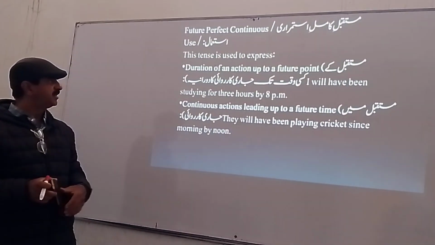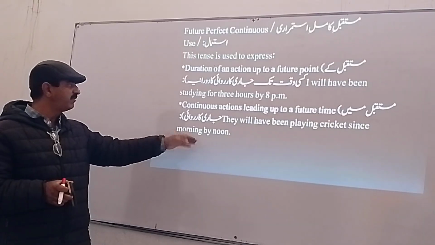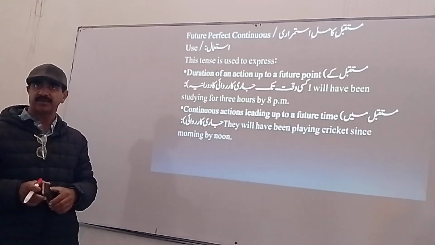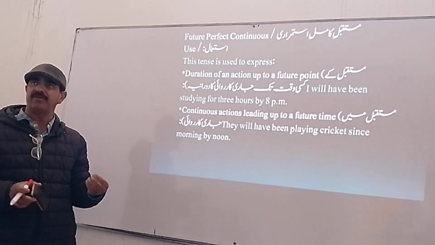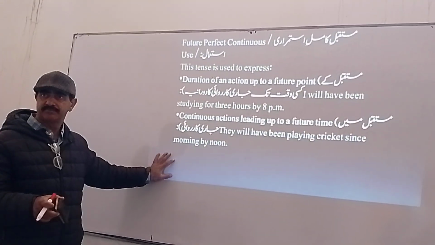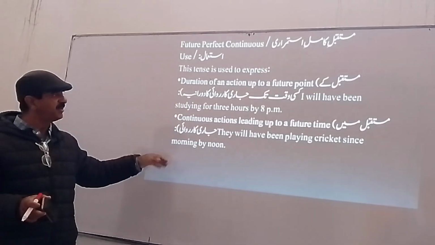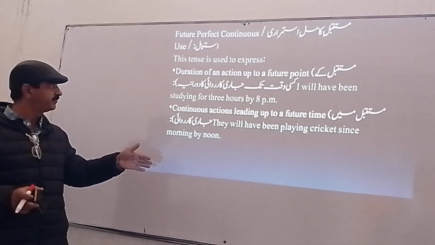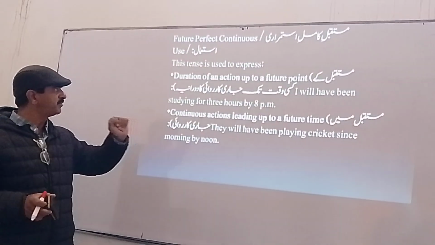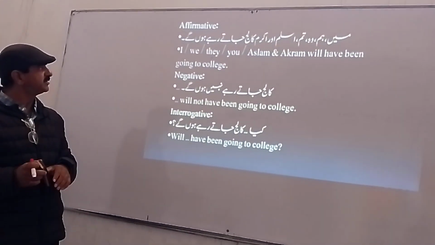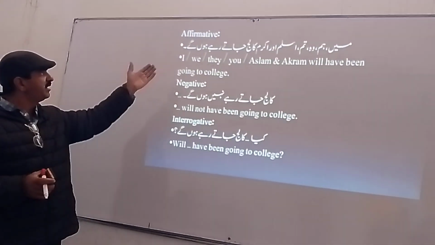Then continuous action leading up to a future time. For example, they will have been playing cricket since morning by noon. Or by noon they will have been playing cricket since morning. It means till noon they will have been playing cricket since morning. Clear? Sir, what is the meaning of duration? Duration means timing. Timing of an action. Clear? Continuous action leading up to future time. Clear? Next one is simple.